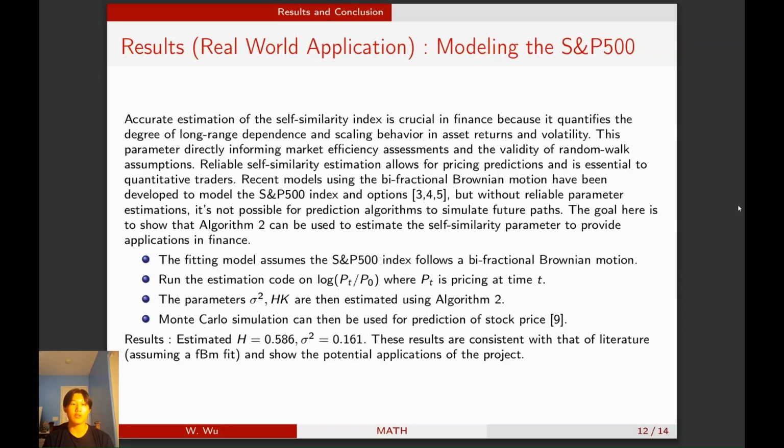So moving on to real-world applications, bifractional Brownian motion can actually be used to model the S&P 500, which is given in many results in the literature. So running the estimation of the self-similarity index on the log returns of the S&P 500, assuming a bifractional Brownian motion model, gives us that H is approximately 0.586.